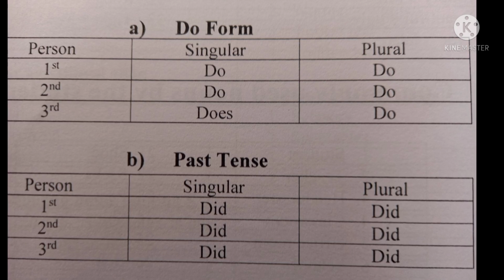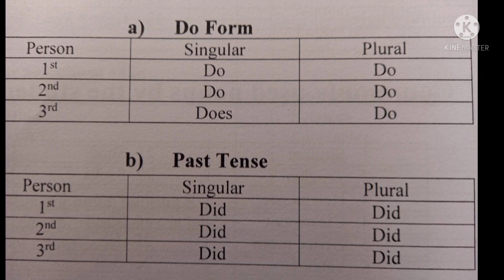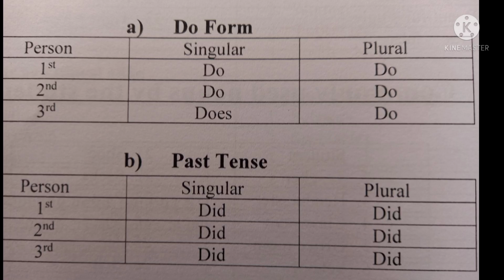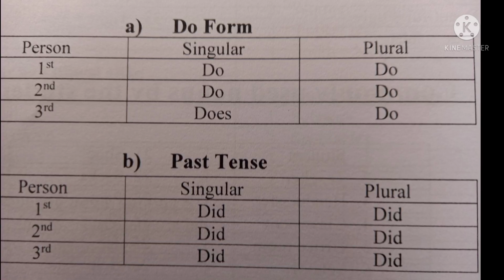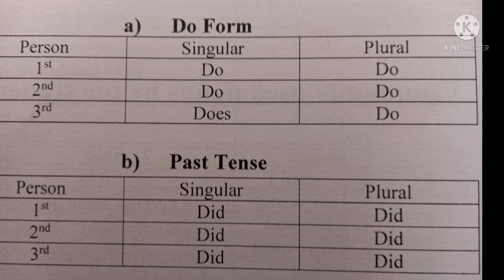So under do form in past tense, singular and plural, under all the three persons, first person, second person and third person, we use did, D-I-D, did.